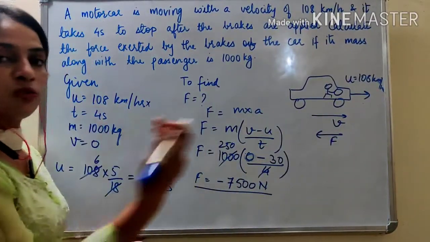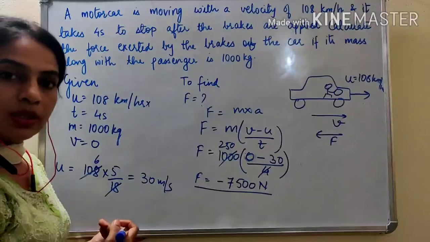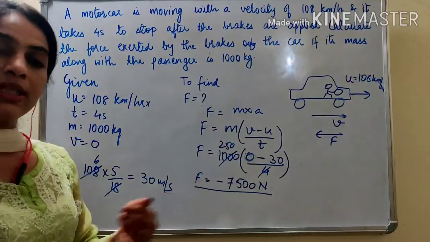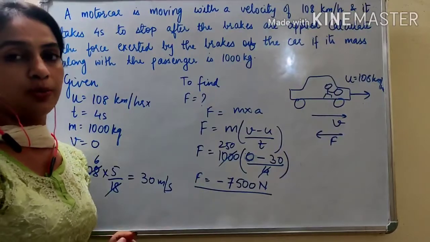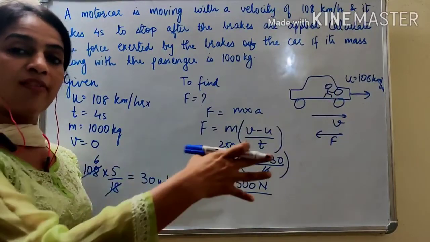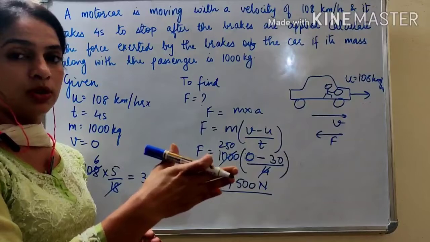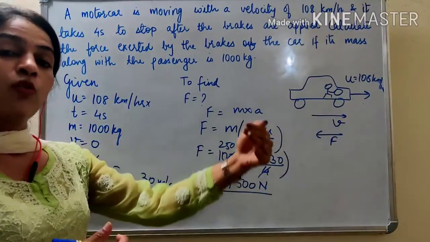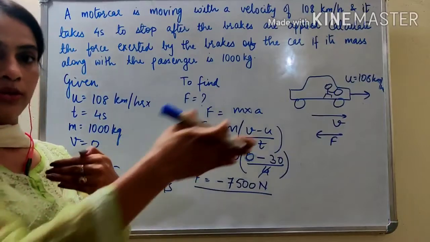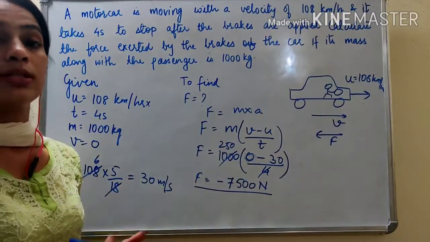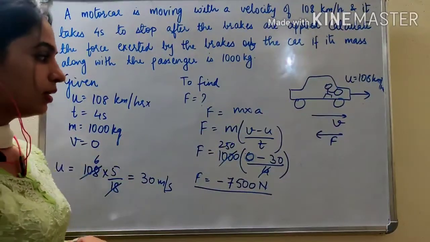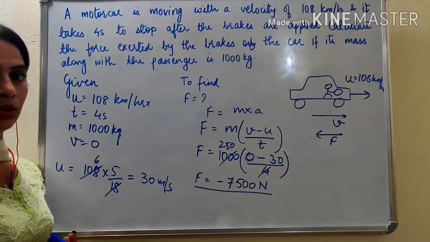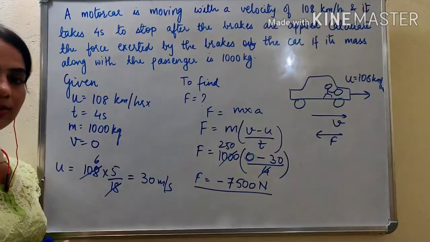So because force is applied in the opposite direction, it is retardation. So the velocity goes on decreasing and it stops. Right? If the force would have been in the same direction of the velocity, then the velocity would have increased. Here the force is in the opposite direction to the velocity, that is why the velocity decreases. Is that clear, girls? So note this down by pausing the video, and let's go to the next question.